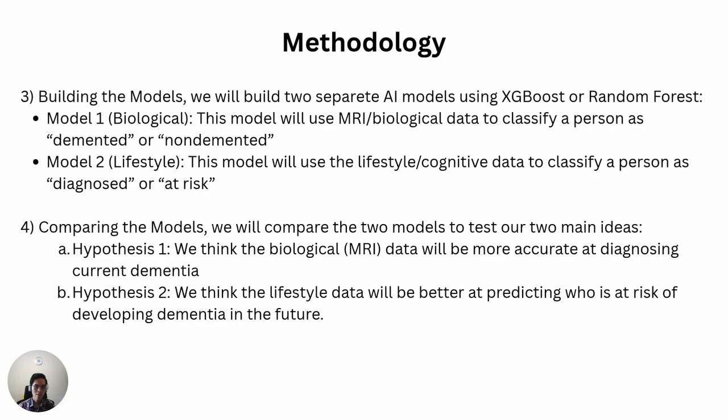For the fourth step, we will compare the two models to test our two main ideas. The first one is that we think that biological MRI data will be more accurate at diagnosing current dementia. For the second one, we think that lifestyle data will be better at predicting who is at risk of developing dementia in the future.